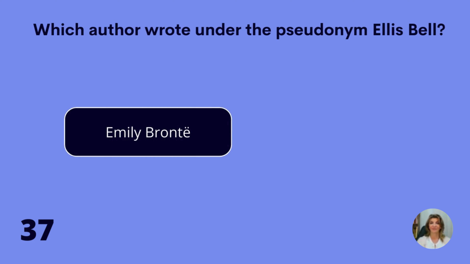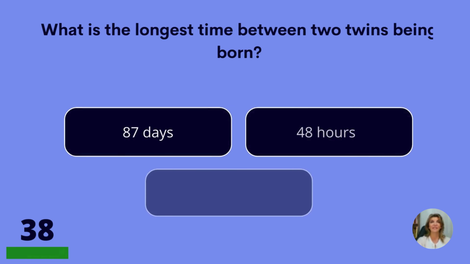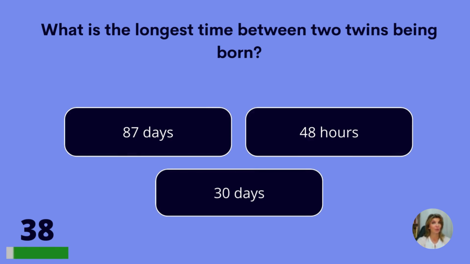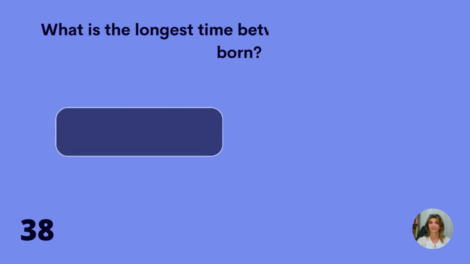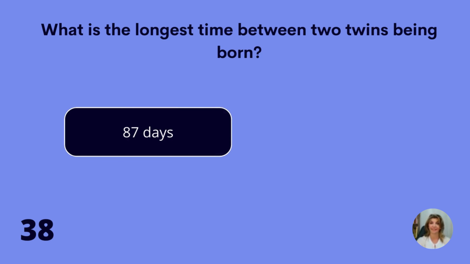Emily Bronte. What is the longest time between two twins being born? 87 days, 48 hours, or 30 days? 87 days.